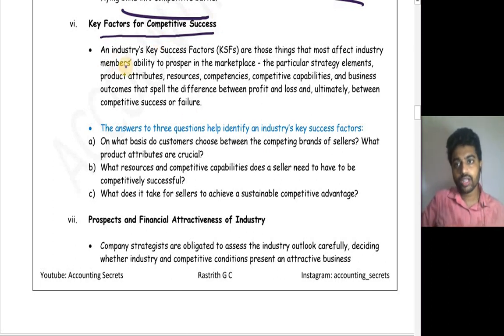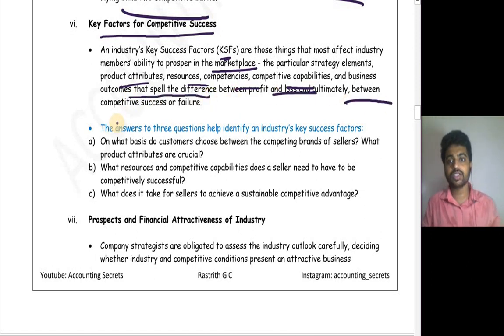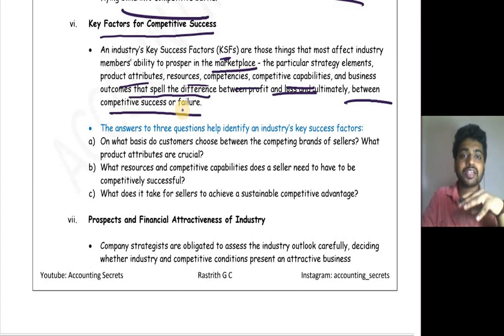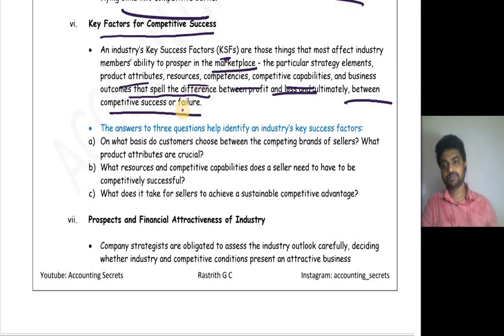An industry's key success factors, KSFs, are those things that most affect industry members' ability to prosper in the marketplace. The particular strategy elements, product attributes, resources, competencies, competitive capabilities, and business outcomes that spell the difference between profit and loss, ultimately between competitive success or failure. In simple terms, key success factors are those factors which make sure the company will stay in the industry, and based on that you can analyze how strong the company is.